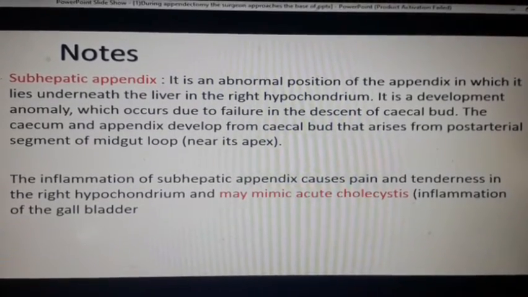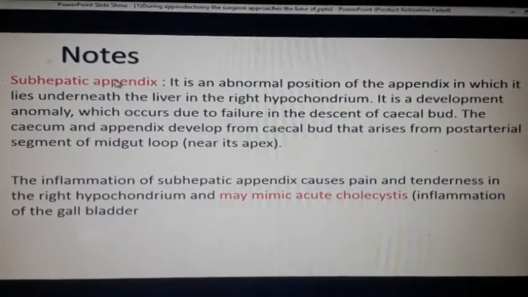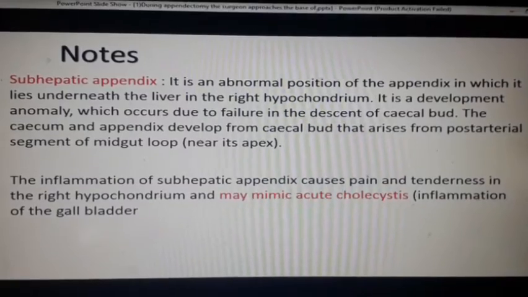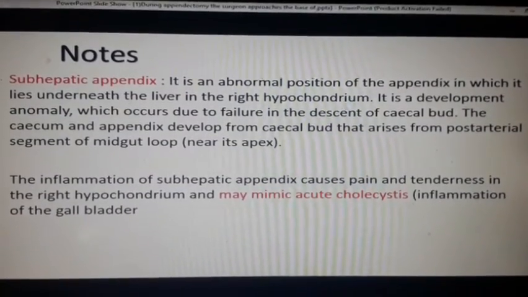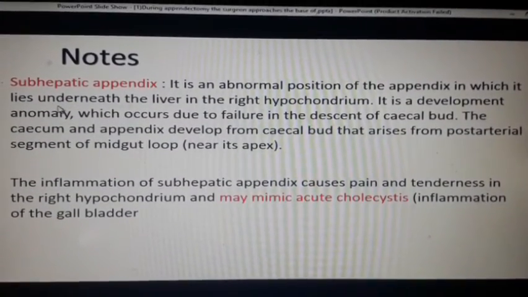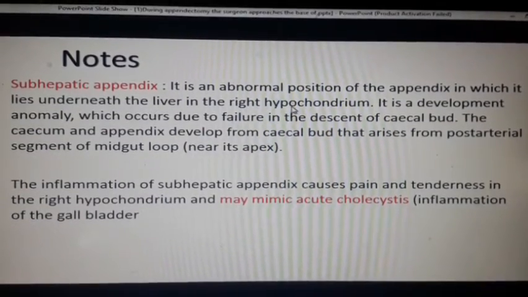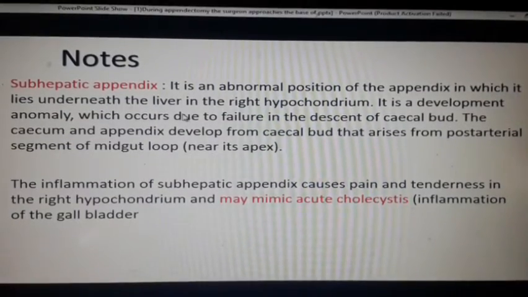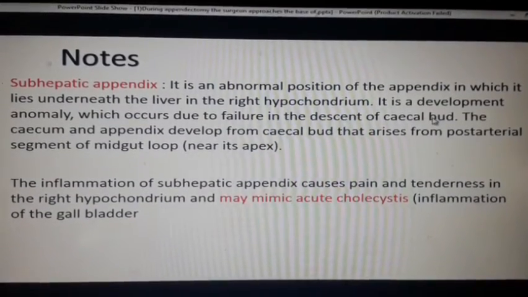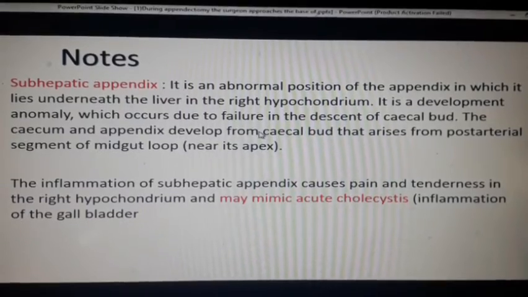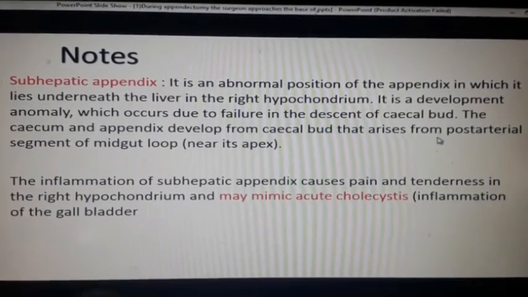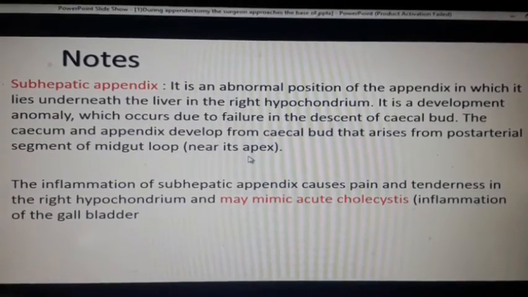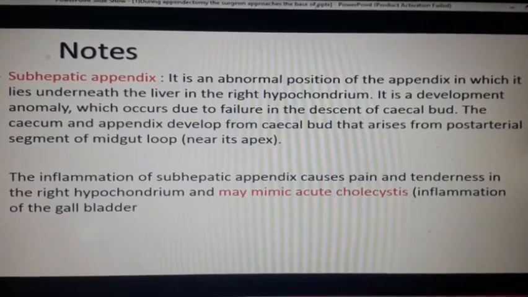Now we need to go through some notes. The first one is the subhepatic appendix. This is important. It is an abnormal position of the appendix in which it lies underneath the liver in the right hypochondrium. It is a developmental anomaly which occurs due to failure in the descent of the cecal pod. The cecum and the appendix develop from the cecal pod that arises from the post-arterial segment of the midgut loop near the apex.